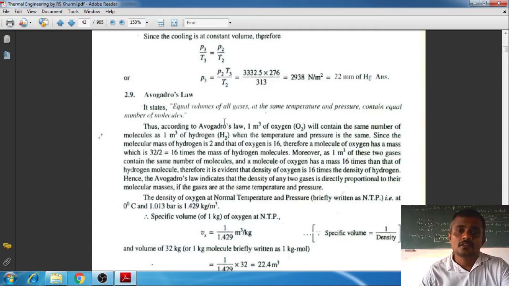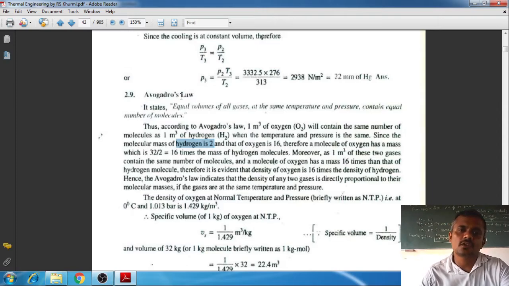So in that, the number of molecules is the same, whether it may be hydrogen or oxygen. Here the molecular mass of oxygen is taken as 32 and the molecular mass of hydrogen is 2. It may be oxygen or it may be hydrogen. When these are contained separately in different volumes, then what happens? They contain equal numbers of molecules, no change.